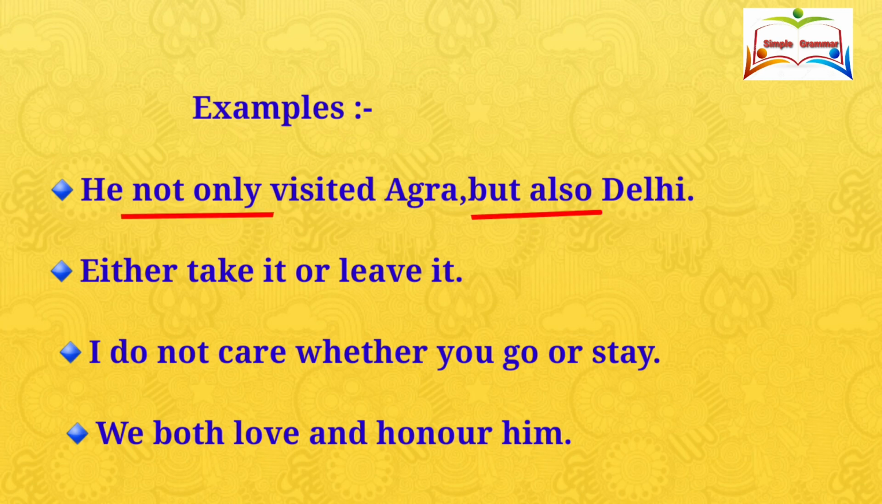He not only visited Agra but also Delhi. Either take it or leave it. I do not care whether you go or stay. We both love and honor him. When conjunctions are used as correlatives, each of the correlated words should be placed immediately before the words to be connected.